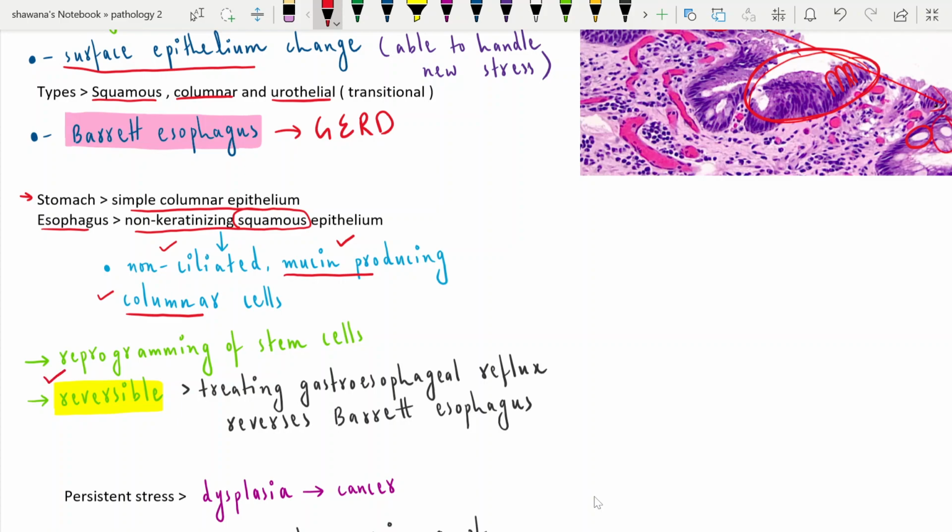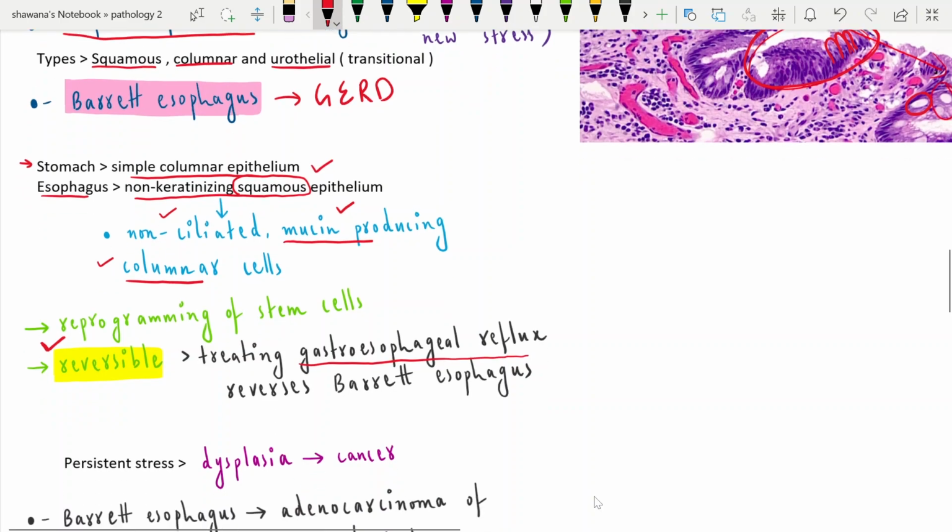But metaplasia is reversible. I cannot stress enough that metaplasia is reversible. For example, if the gastroesophageal reflux disease is treated, the cells can be reversed back into the squamous type which they were originally.